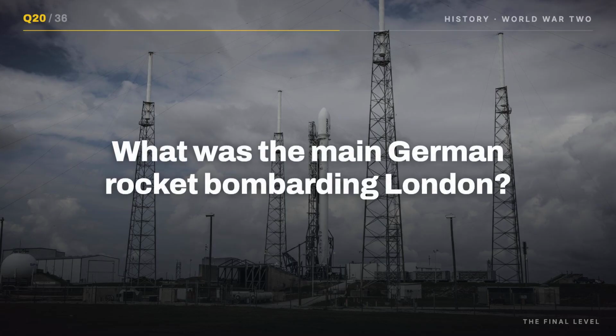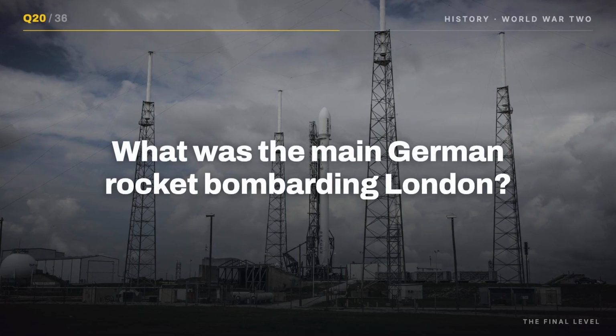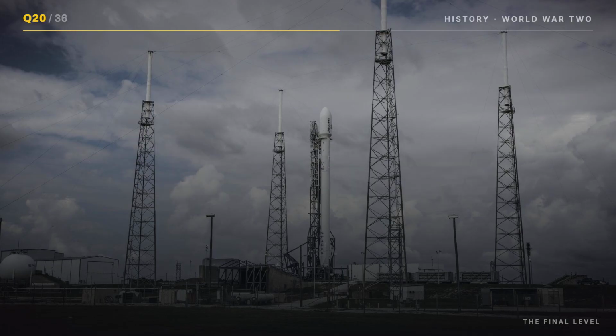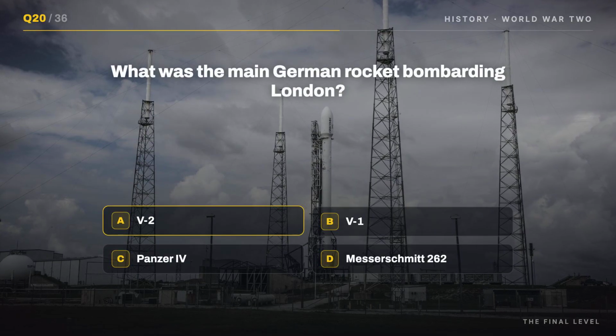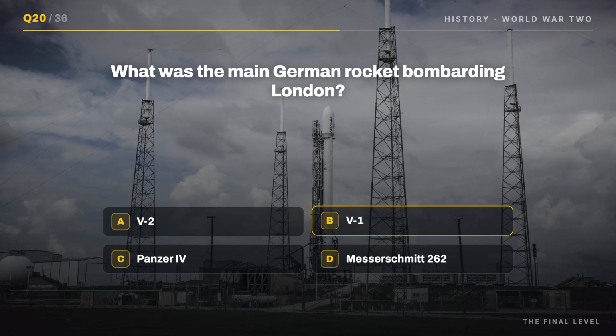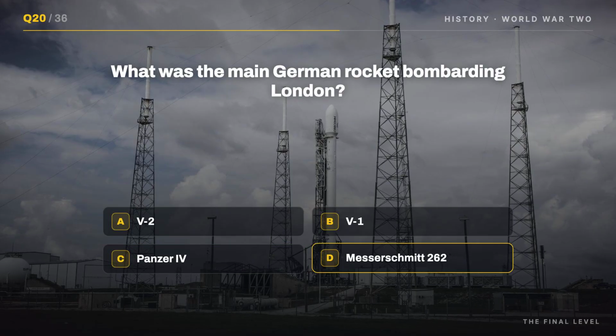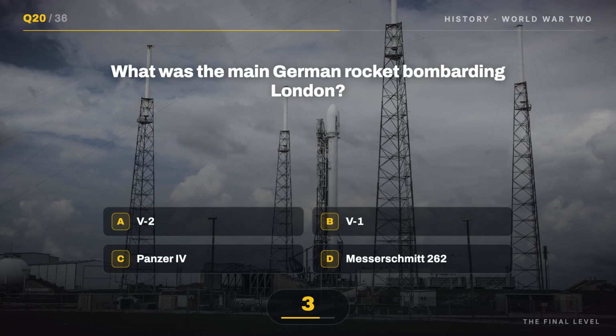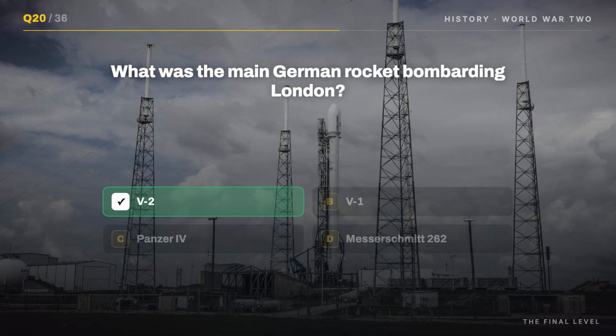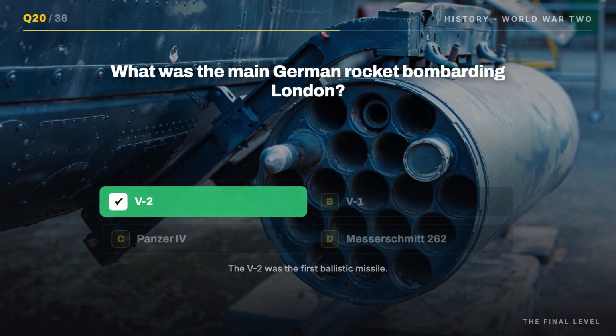Question 20. What was the main German rocket bombarding London? A. B-2, B. B-1, C. Panzer I-4, or D. Messerschmitt 262? Lock it in. It's A. B-2. The B-2 was the first ballistic missile.